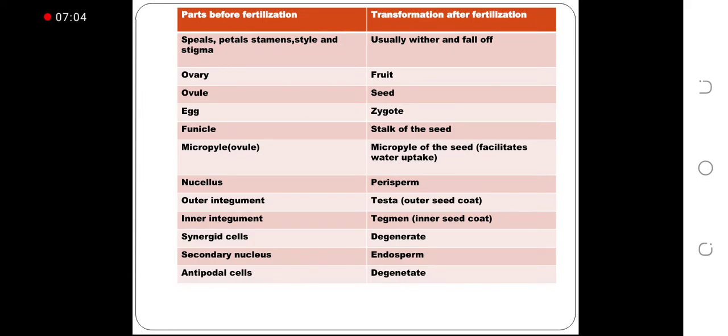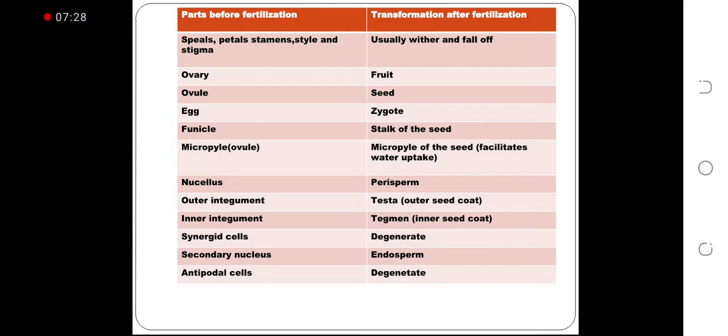This tabulation shows parts before fertilization and how they transformed after fertilization. In flower, the parts are sepal, petal, stamen, style and stigma. The parts of the flower after fertilization change or wither or fall off.